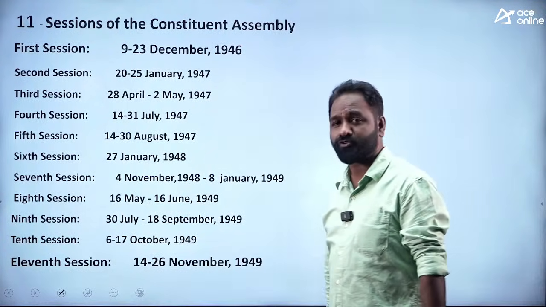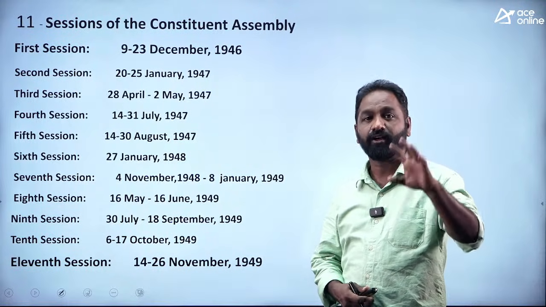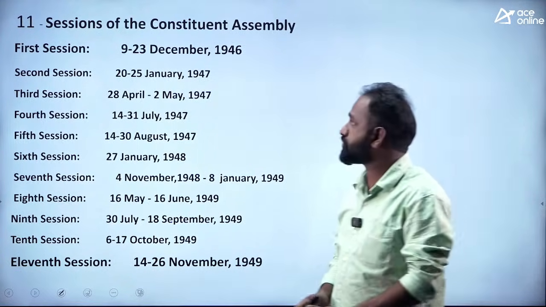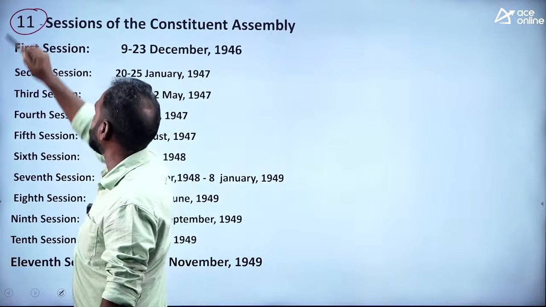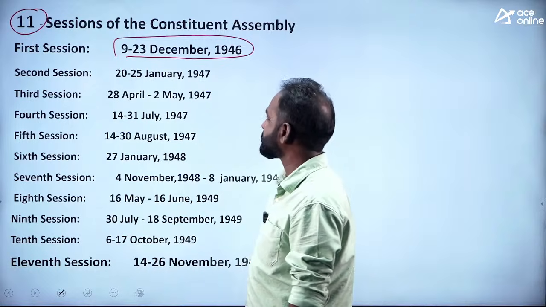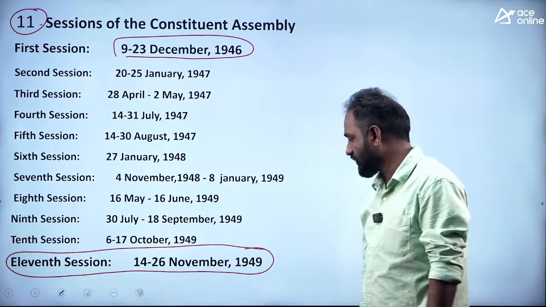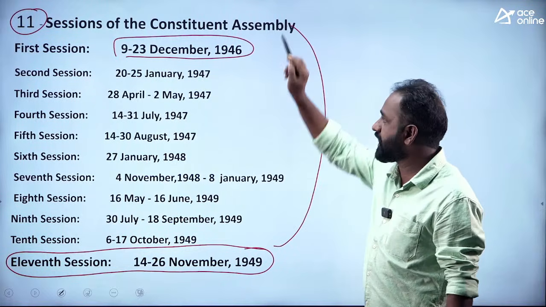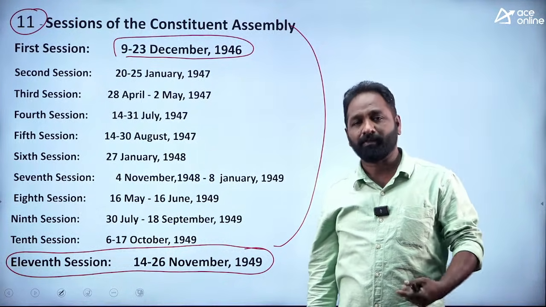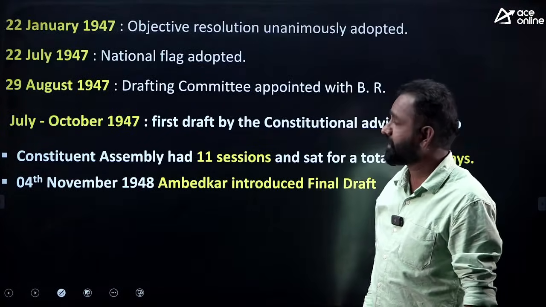You know that the constitution was prepared by the Constituent Assembly, and they had a total of 11 sessions. I mean 11 times they had a meeting that discussed the constitution. Totally 11 sessions happened. First session 9th December to 23rd December. The last session happened 14th to 26th November. If there is a question in the examination, how many sessions were conducted to prepare the constitution by the Constituent Assembly? 11 sessions. Next, repeatedly they are asking questions.